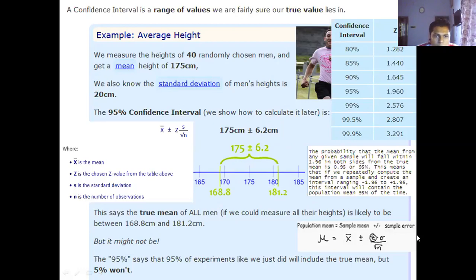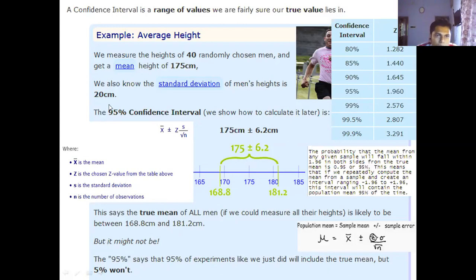So this says the true mean of all men, if we could measure all their heights, is likely to be between 168.8 centimeters and 181.2 centimeters. Okay, but it might not be. The 95% says that 95% of experiments like we just did will include the true mean, but 5% won't.